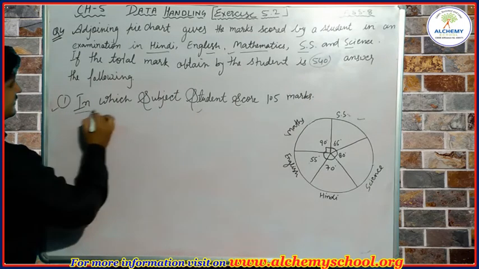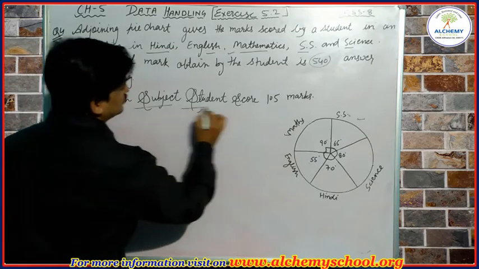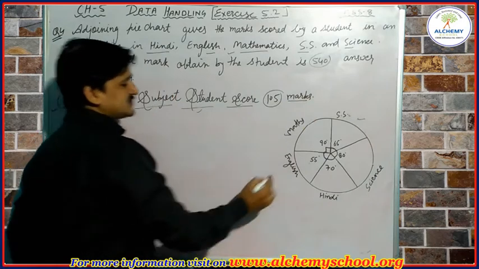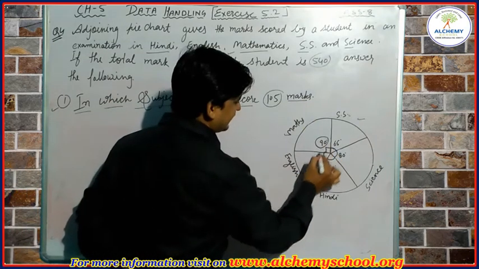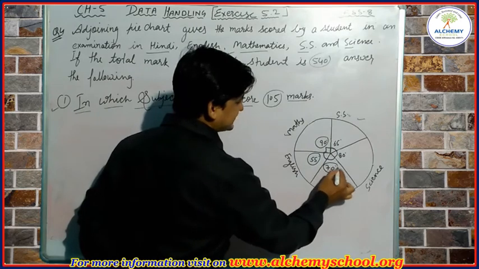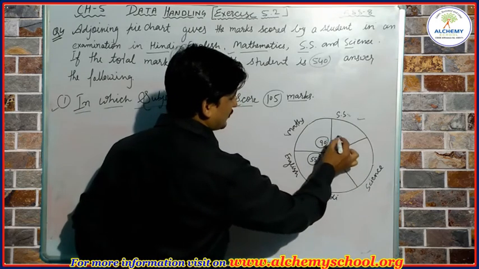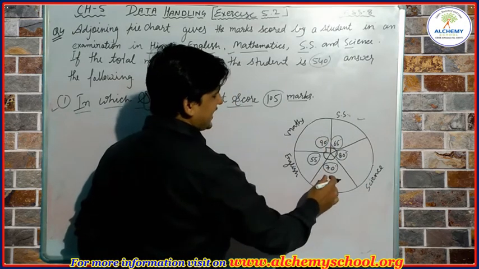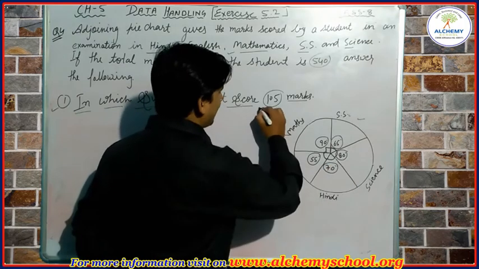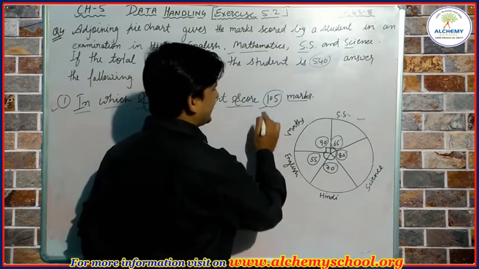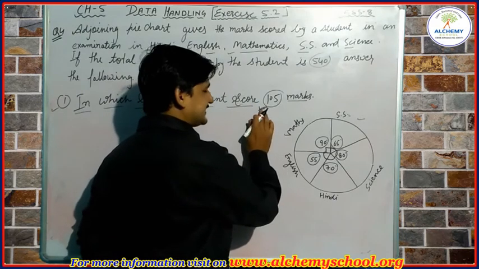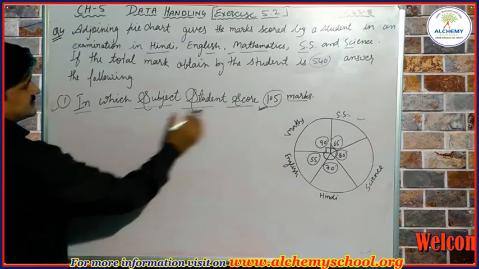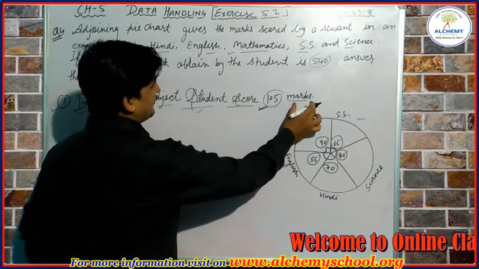The first question is, in which subject the student scored 105 marks. So students, as you can see, the central angles are given here. These all are not the marks scored by the student, but these all are the central angles, and we know that these central angles are found with the help of marks obtained by the students. Now we can find the marks obtained by the student with the help of these central angles. In which subject did the student score 105 marks?